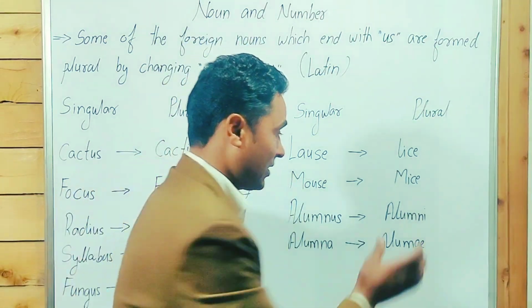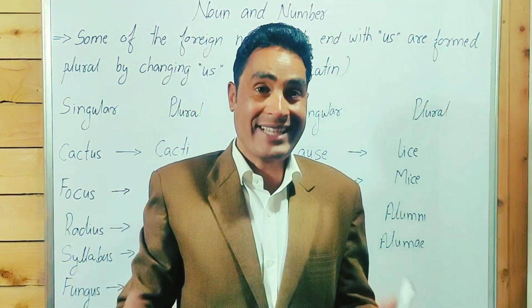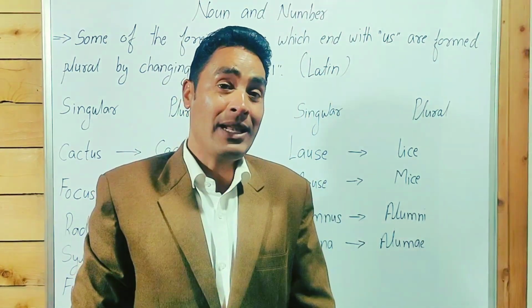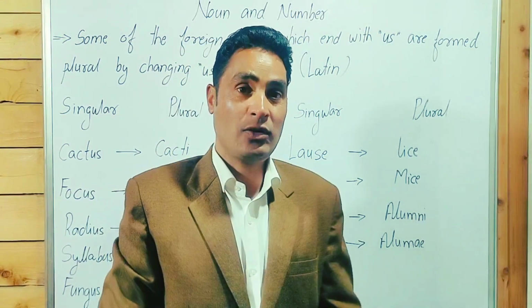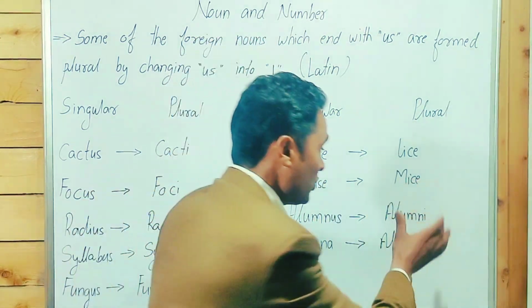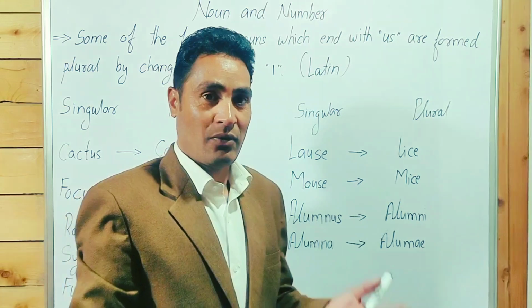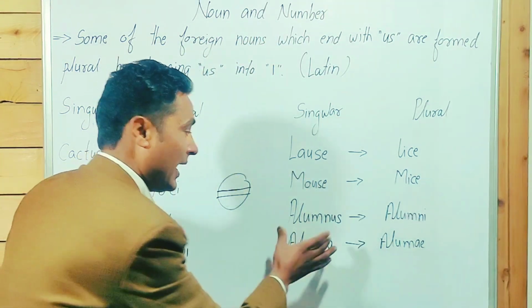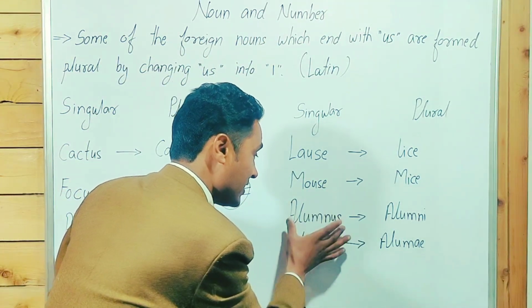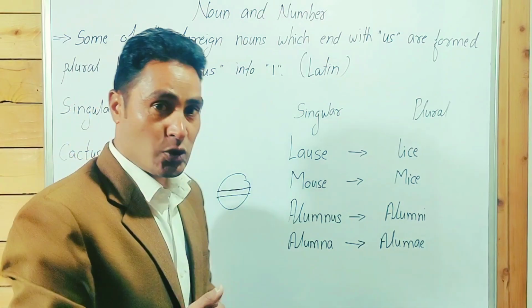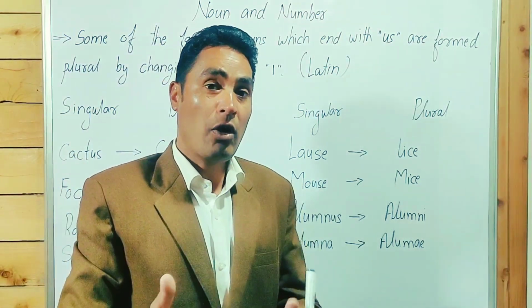But nowadays, for both genders, female and male, boys and girls, we use alumni as the plural. But point to be noted, alumnus is used for a former male student.